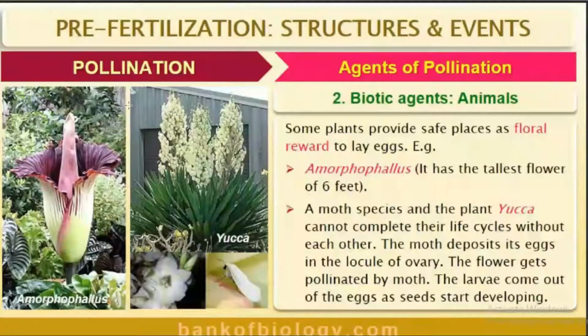Then, have you heard about the yucca plant? What is the peculiarity of this plant? You know, yes, the yucca plant and one insect, the moth, cannot complete their life cycle without each other. Why? Yes, this moth needs the locule of the ovary of this flower to lay eggs. Wow, how is the yucca plant benefited? Yes, whenever this insect comes to lay eggs here, this plant is pollinated with the help of that particular moth. So these two are mutually benefited.